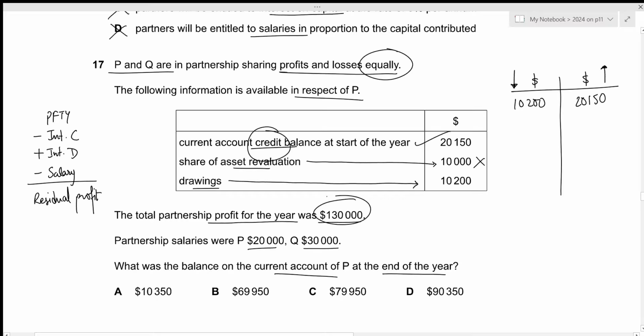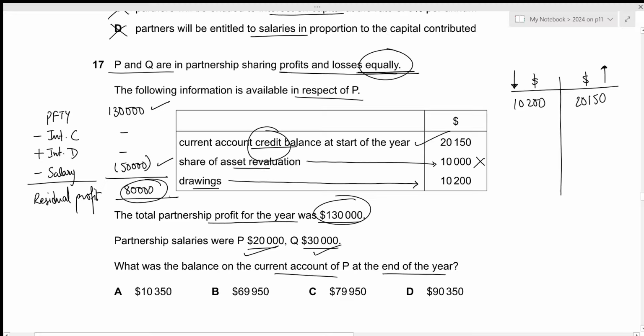So we need to calculate the residual profit. We have profit for the year of 130,000. We do not have any information regarding interest and drawings, but we do have salaries. For P, it was 20,000. For Q, it was 30,000. So the total salary will be 50,000. It means that the residual profit will just be 130,000 minus 50,000, which is 80,000. And currently, we are only preparing the current account for P. We were told that they share profits and losses equally. It means that out of the total residual profit of 80,000, half of it will belong to P. Half of 80,000 is 40,000.